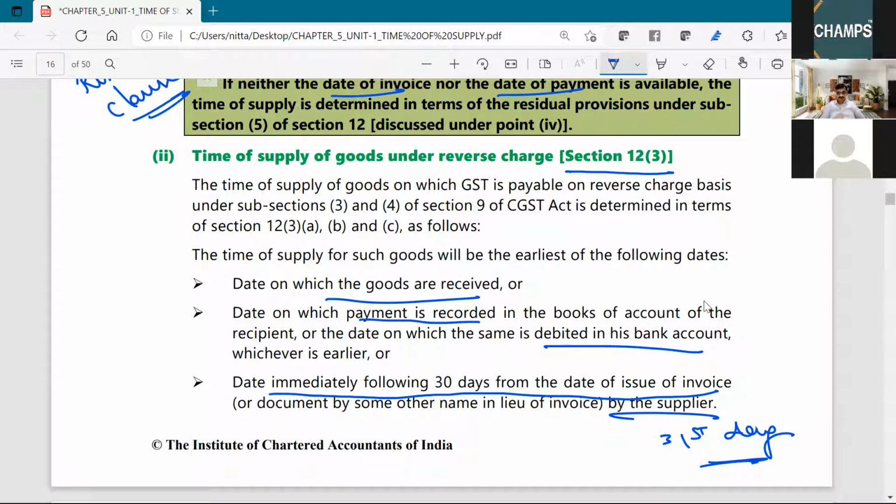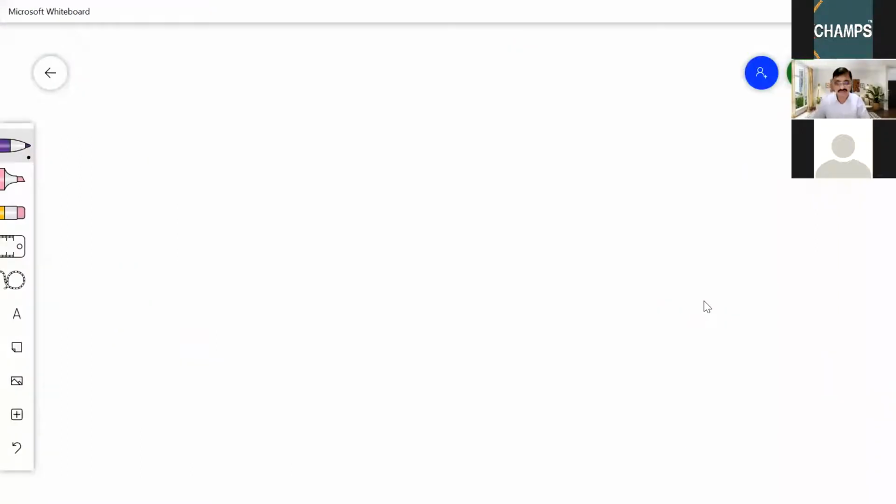Okay, here we have 4 points: point number 1, 2, 3, and 4. Now this is reverse charge goods. So what are the dates?